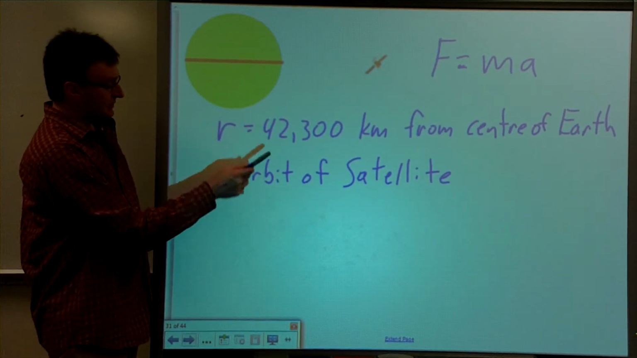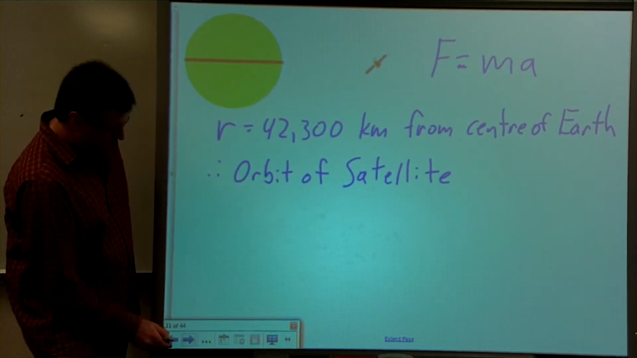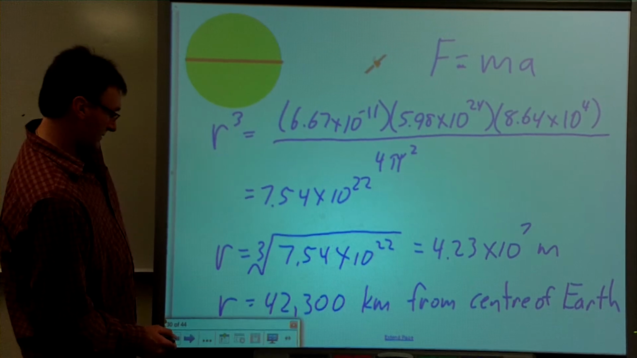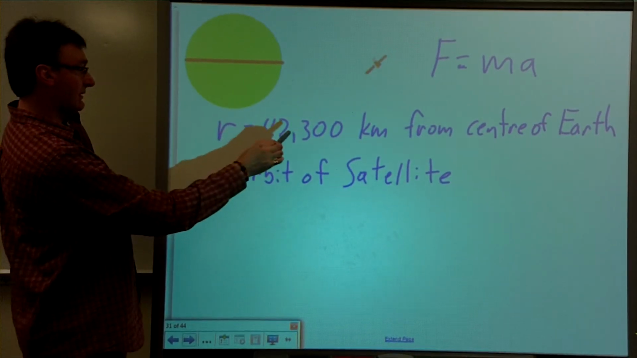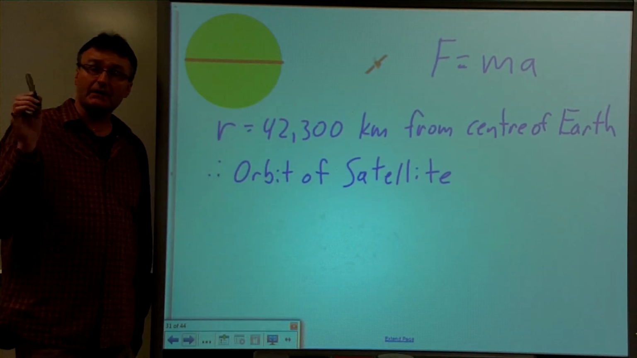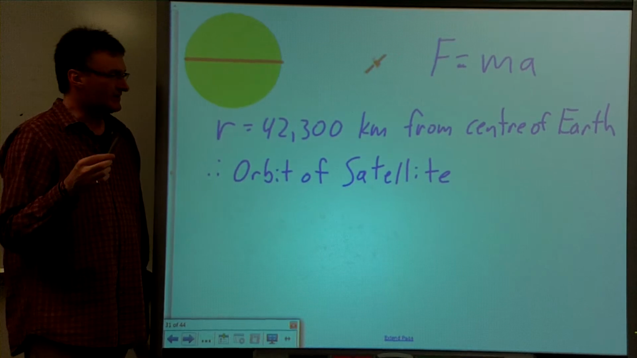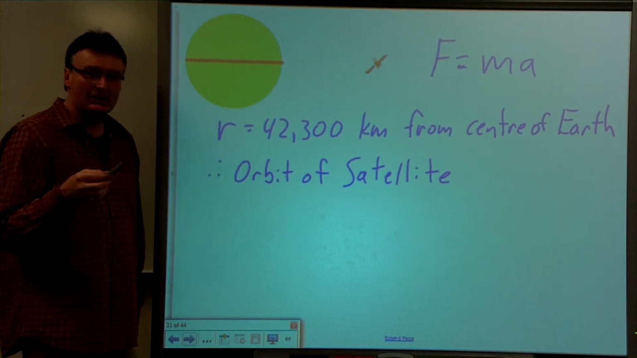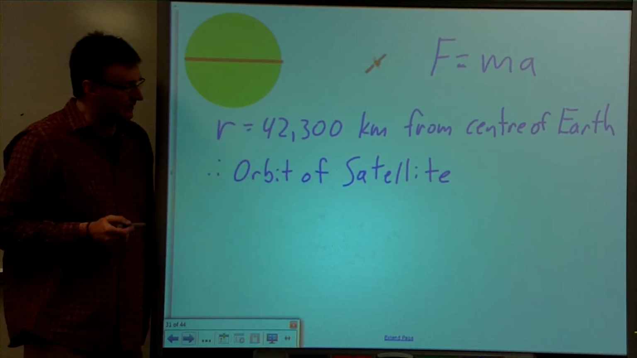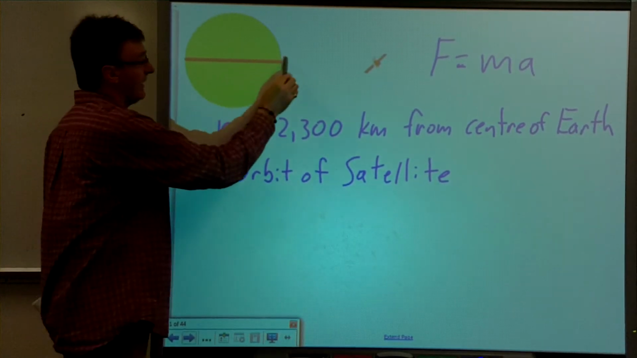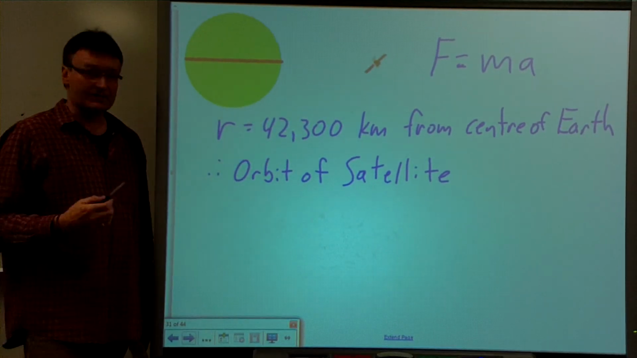So we have to subtract the radius of the Earth, which I believe is 6,280 kilometers. And so when we do that subtraction, then we get this number here, which is the distance from the surface of the Earth to the orbit of the satellite.